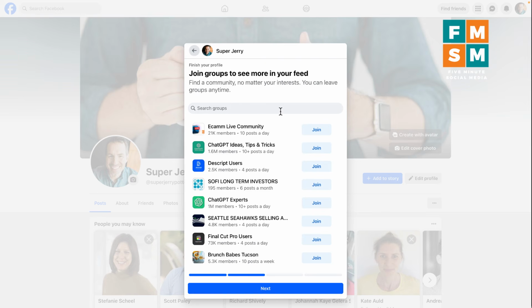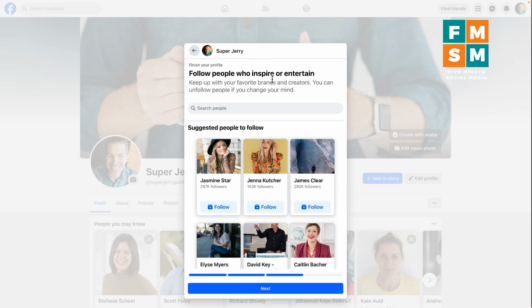You want to just hit next and skip that altogether. Next, it'll show you groups, and these groups are going to be groups that you may be interested in based on the places that you've been. I am in groups similar to these, but I'm actually not in any of these groups. So you can see they all say join over here. And then they are encouraging you to follow some people so that you have some content in your feed that you chose. So you could search for certain people.